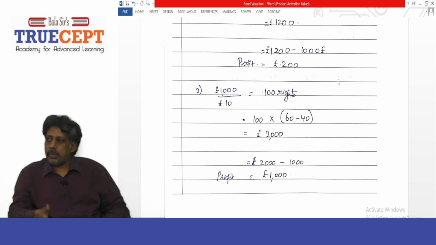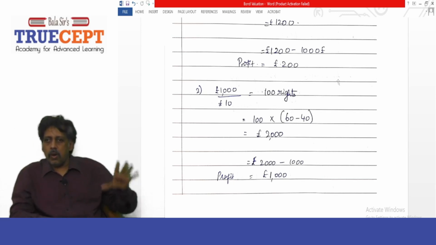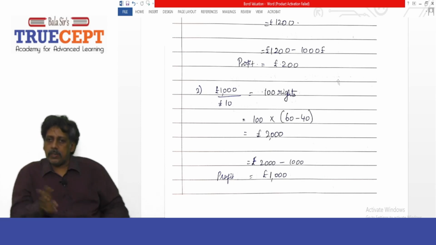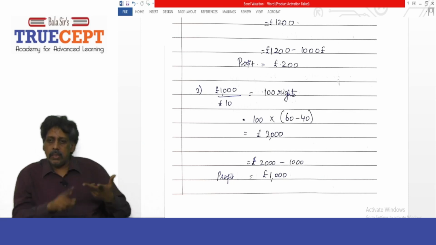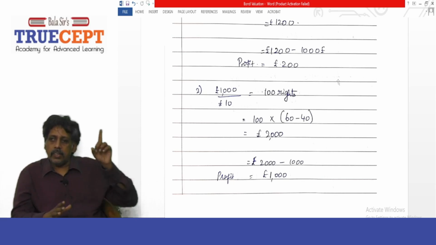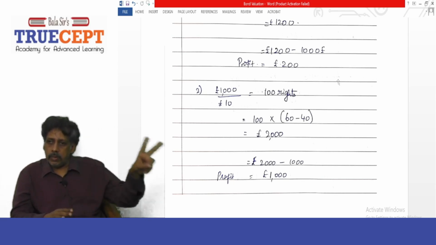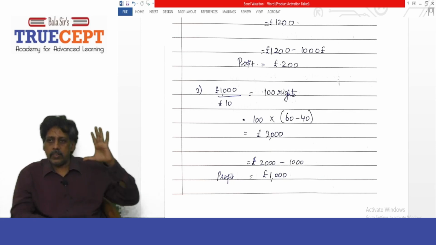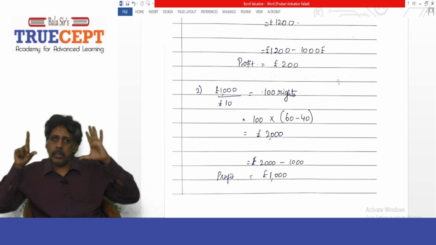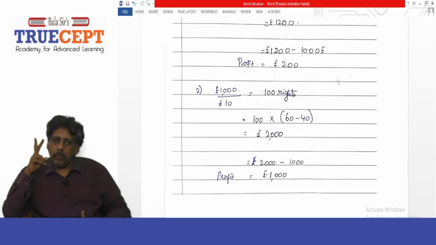Maybe they can buy it by 17 December. So I can sell the rights to another person. Let's say we create one more person, X. I will sell the rights to X. And how much will I earn? I can sell every right for £20, because 60 minus 40. Shares will be trading at 60, and 40 will be the rights issue price, so £20 will be the value of one right.